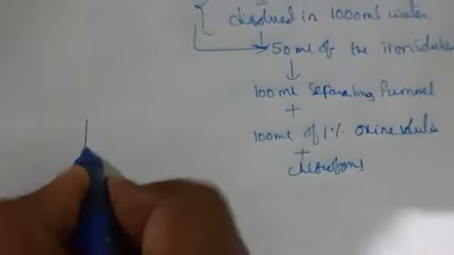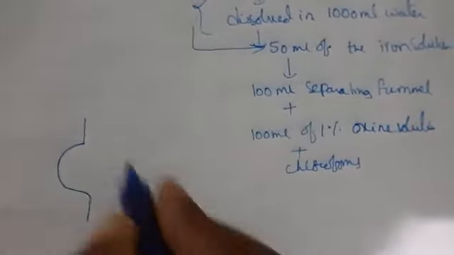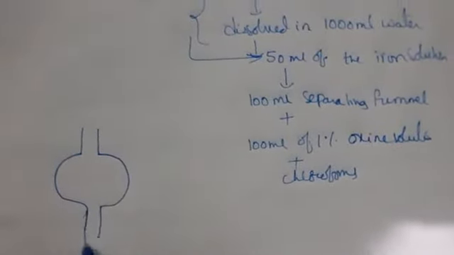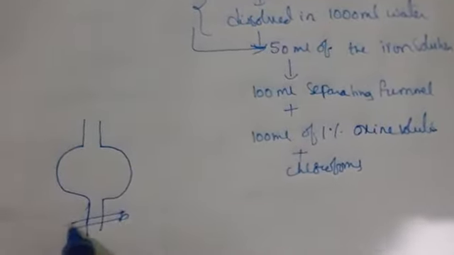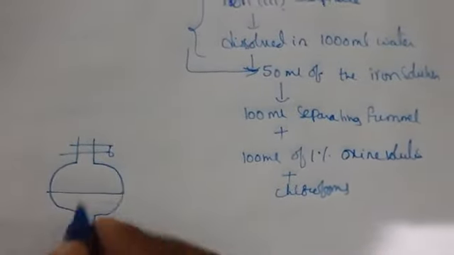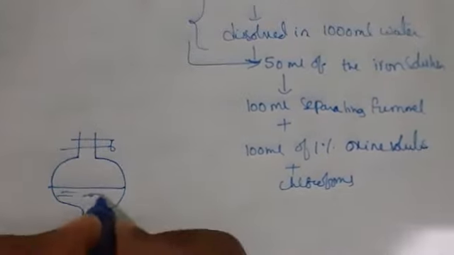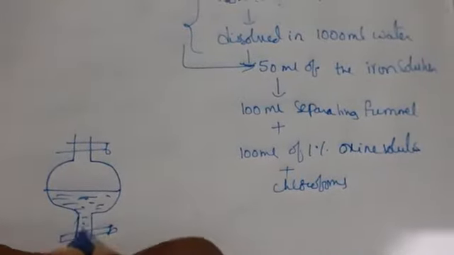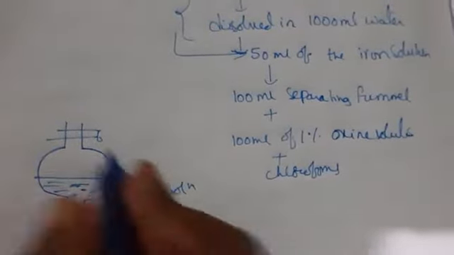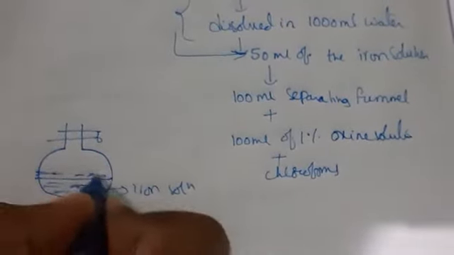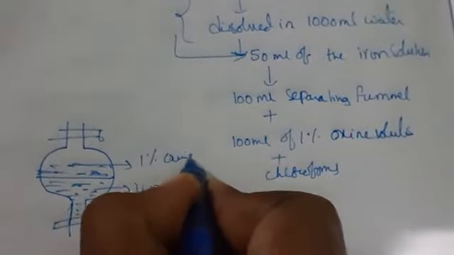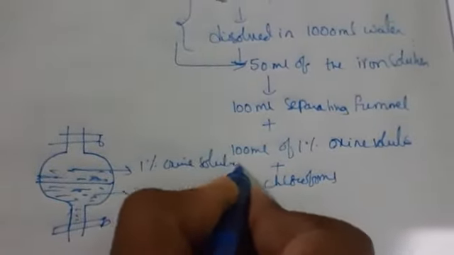So what happened? In the 100 ml separating funnel, with a wall, what have I taken? 50 ml of iron solution, which is the aqueous phase. This is the iron solution I have taken. And at the upper layer, what does it contain? 1% oxide solution.